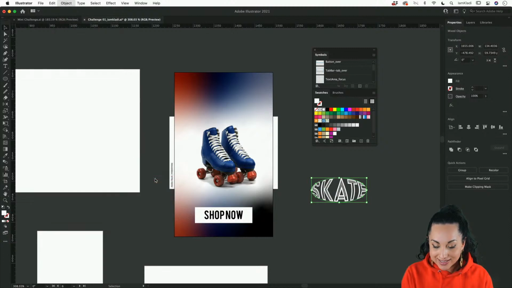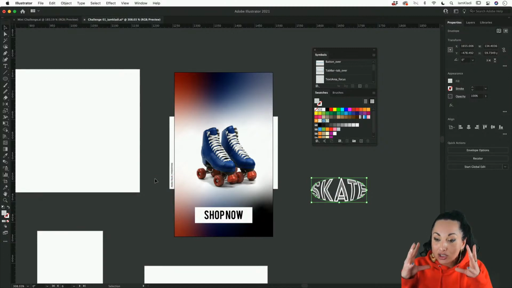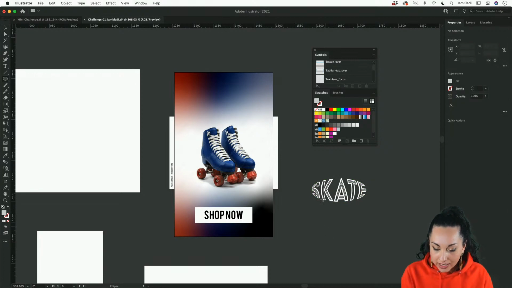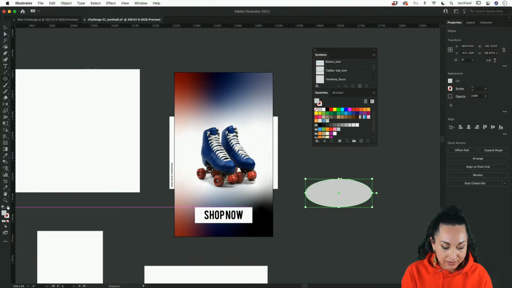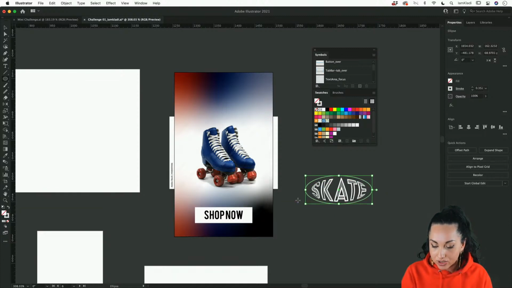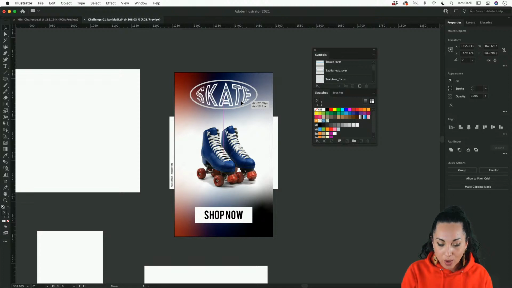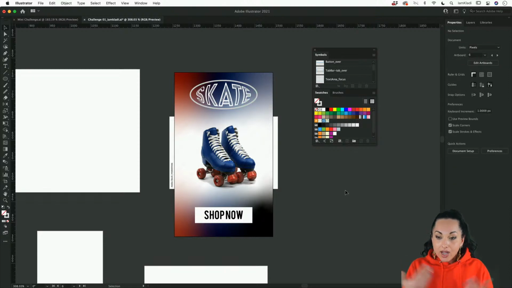And look what happens. Once I click, the text gets distorted inside the actual shape. Isn't that super cool? If you want, you can add another little circle there, or another ellipse, just as a decoration around the text. Maybe give it a little bit more of a stroke if you want to. And then you can go ahead and place that on top of your banner, and boom, we're done.